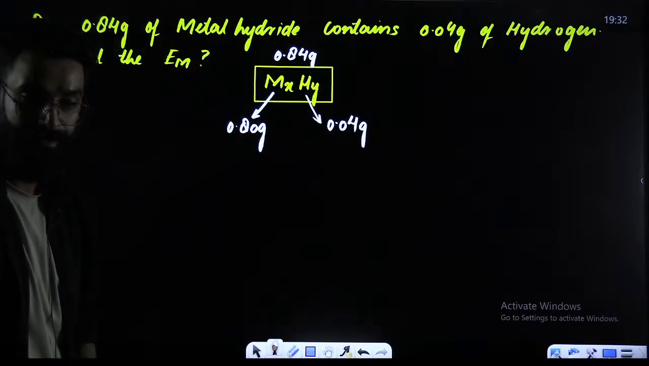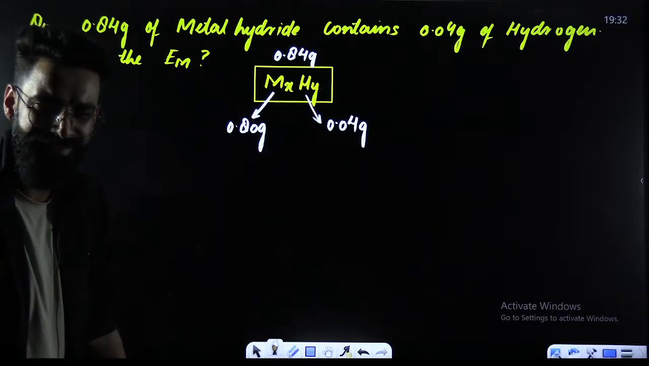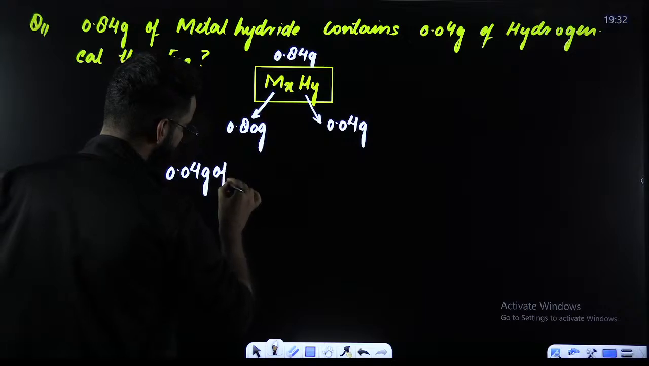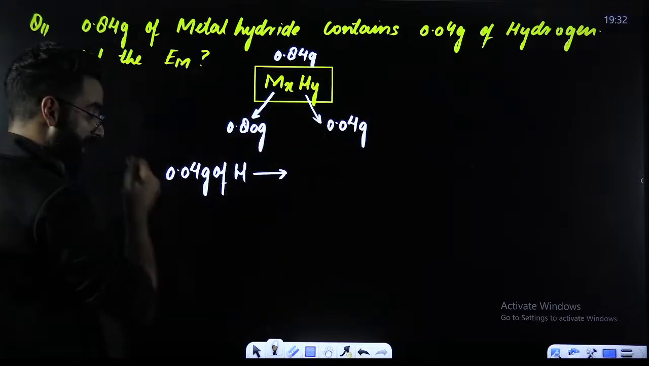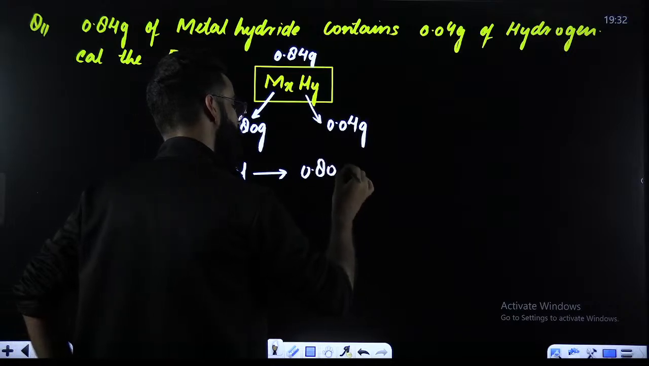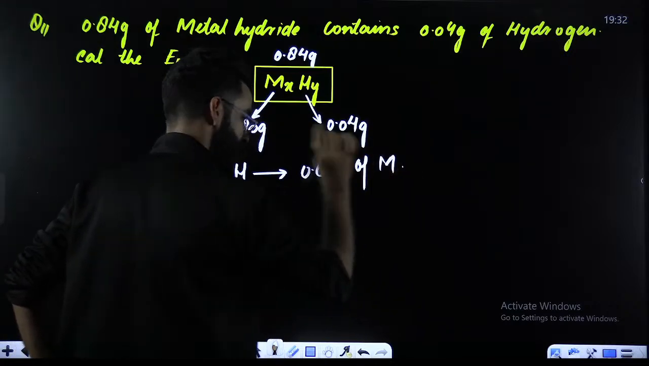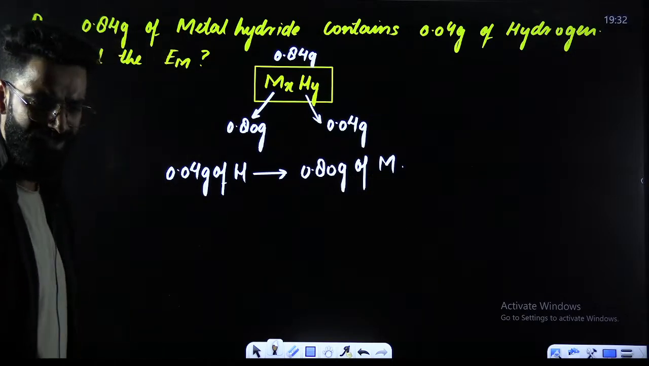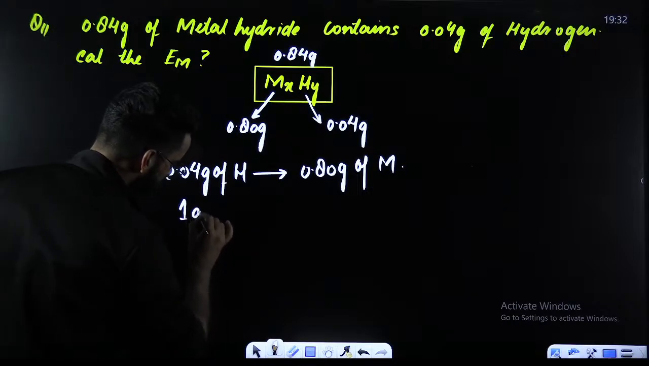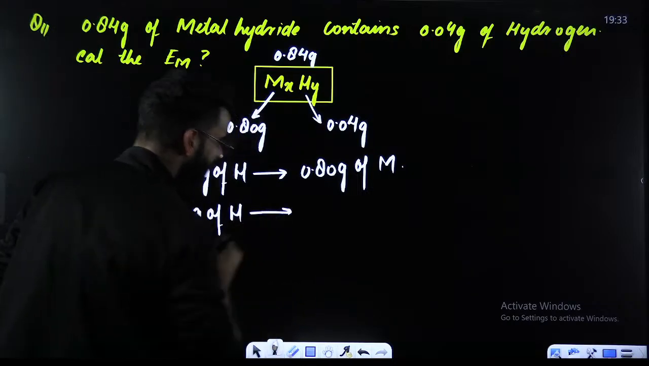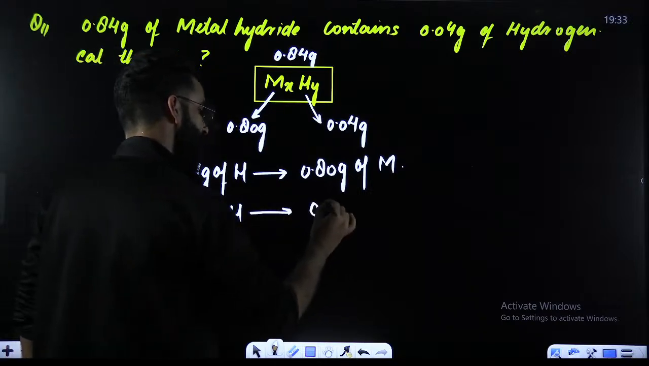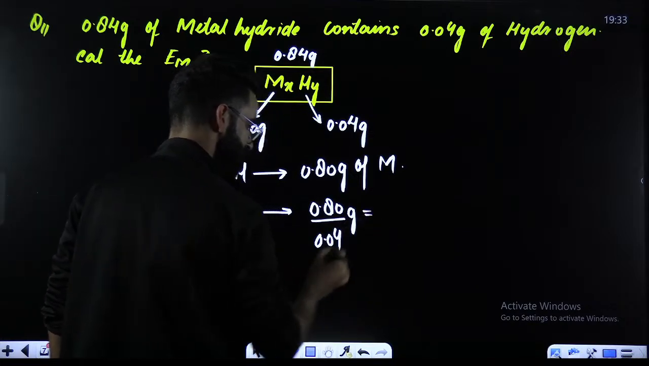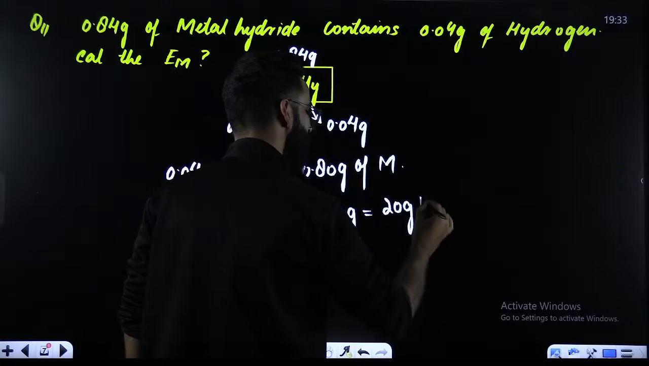Now look carefully. Look at the data. I'm going to play with this data, nothing else. I got to know 0.04 grams of hydrogen has combined with 0.80 grams of metal. Therefore, I can say 1 gram of hydrogen would have combined with 0.80 divided by 0.04 grams of metal, which comes out to be how much? It comes out to be nothing but 20 grams.